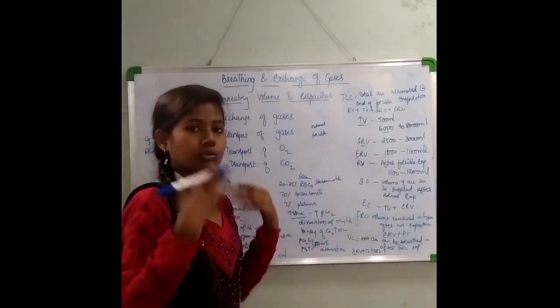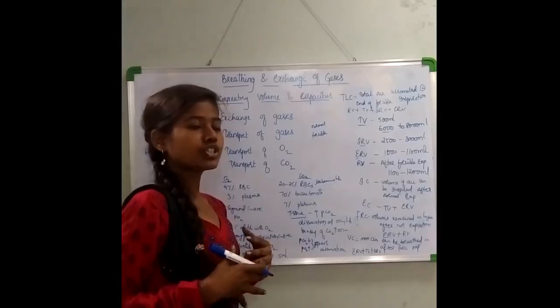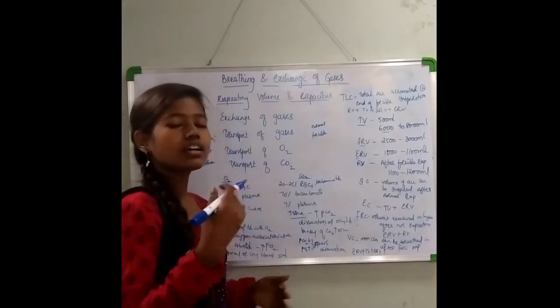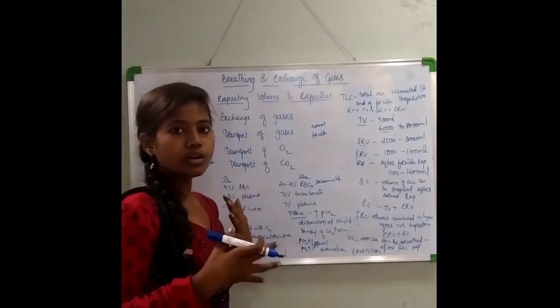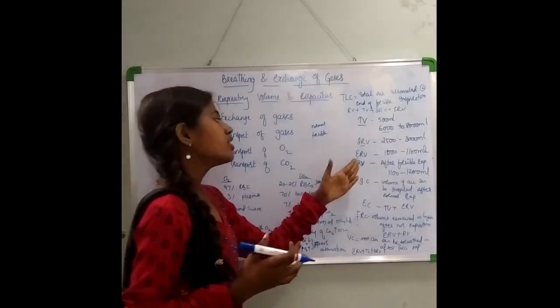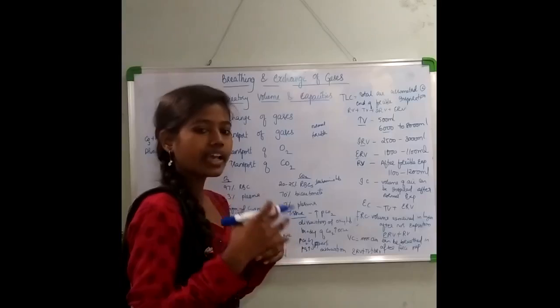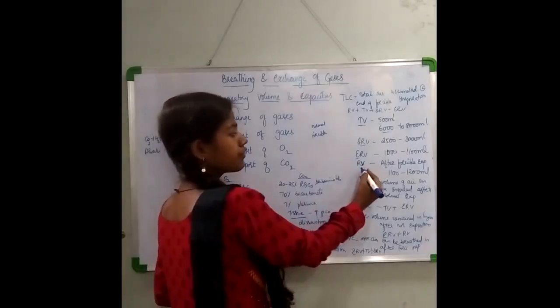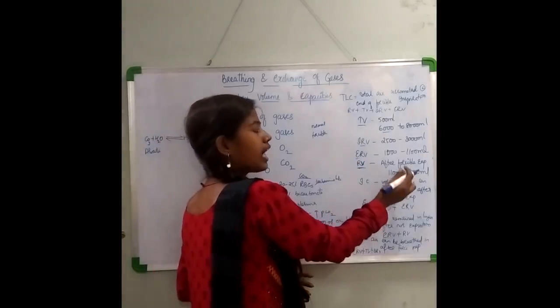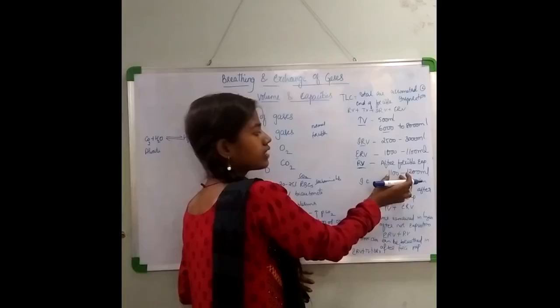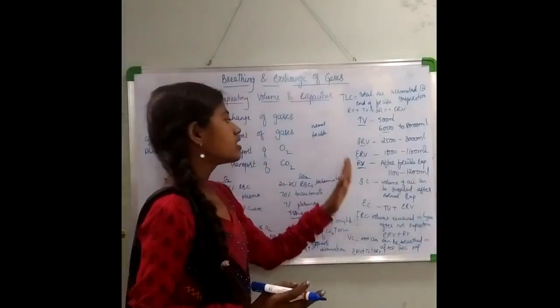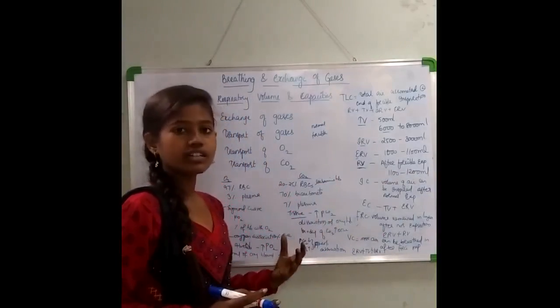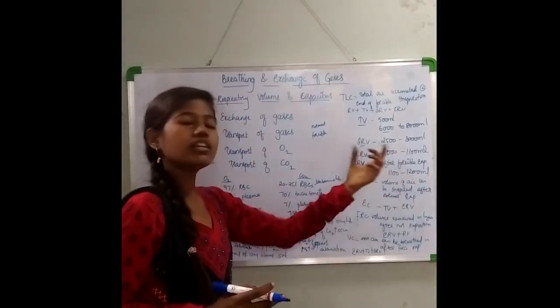After you exhale out completely, carrying out a forced expiration, still a little amount of air is left in your lungs. That amount will give you the residual volume, and this value is about 1100 to 1200 ml. This is similar to expiratory reserve volume, hence the values are a little similar.